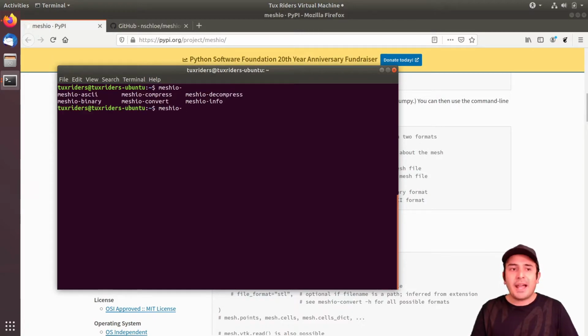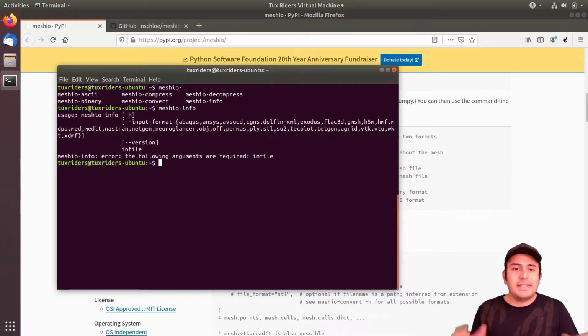So as you can see, now I have access to these meshio utilities, and yeah, I can easily run them. So this is indeed a way that I have installed something using PIP. And using PIP, you can easily do this kind of installation, especially the ones that are related to Python. But yeah, there are also other rare cases in which people use PIP for other programs written in other programming languages. But yeah, this is indeed a very simple way to install programs.